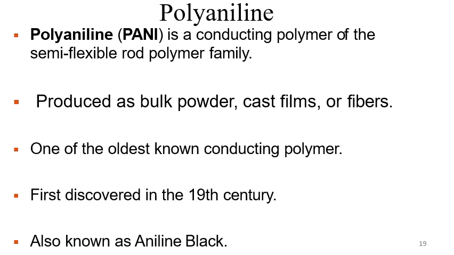Now we are going to go through one of the prime examples of a conducting polymer, that is polyaniline. Polyaniline is a conducting polymer of the semi-flexible conducting polymers family. How is it produced? It is produced as bulk powder, cast films or fibers. It is one of the oldest known conducting polymers, discovered in the 19th century, and commercially it is also called aniline black.